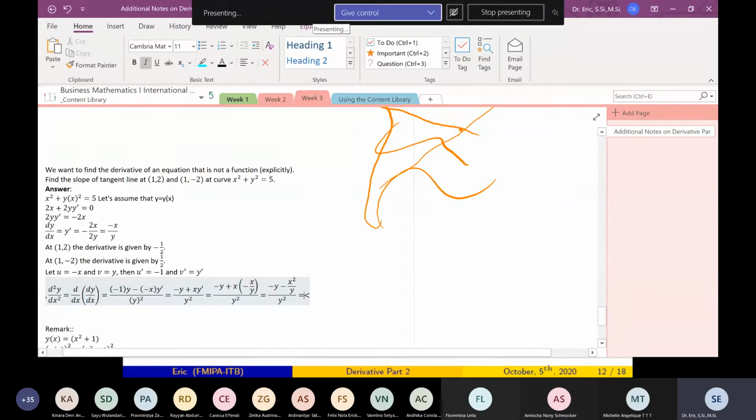But if you want to simplify it further, you have to make your denominators the same. So this is just y squared, and the numerator is minus y squared minus x squared, divided by y.